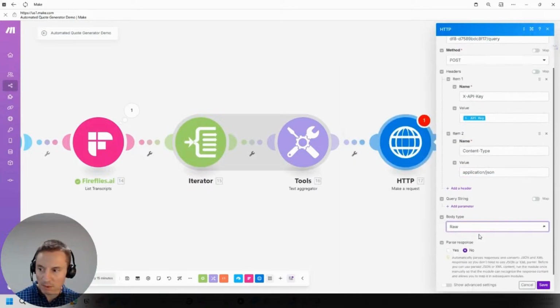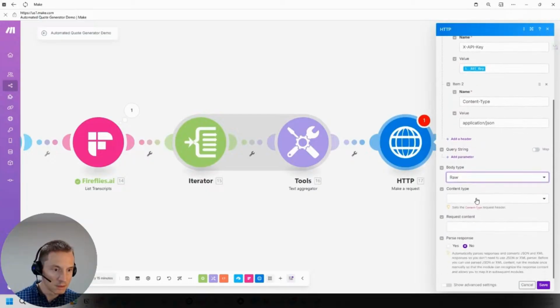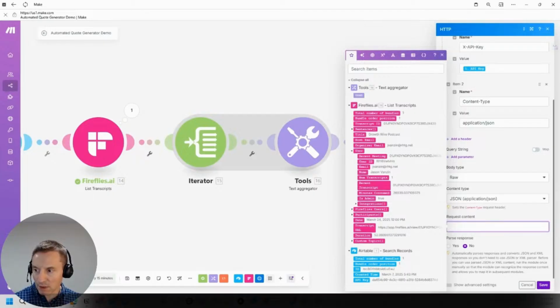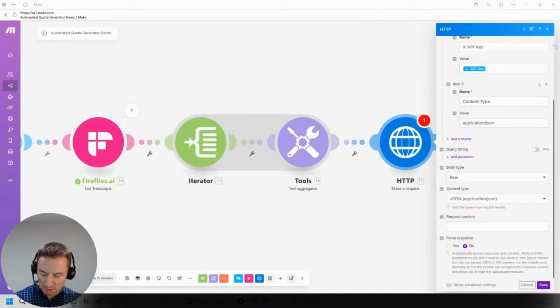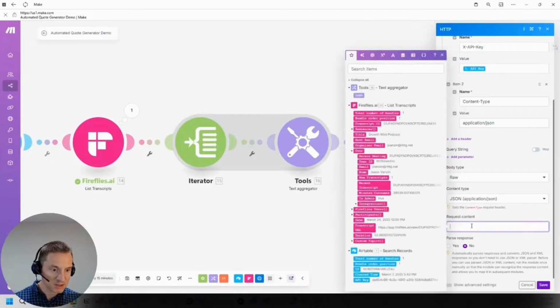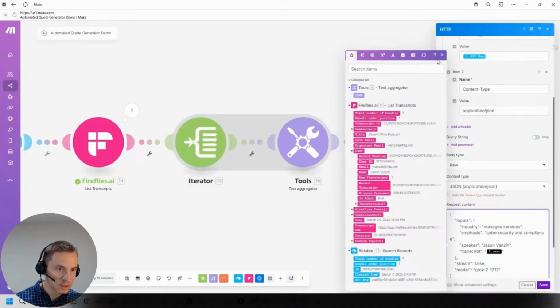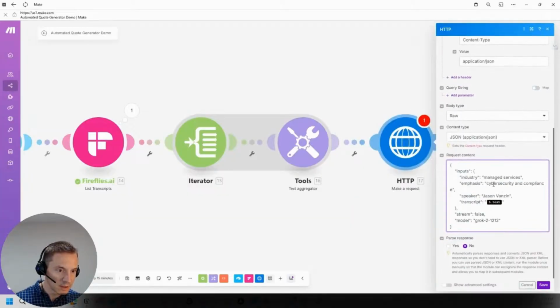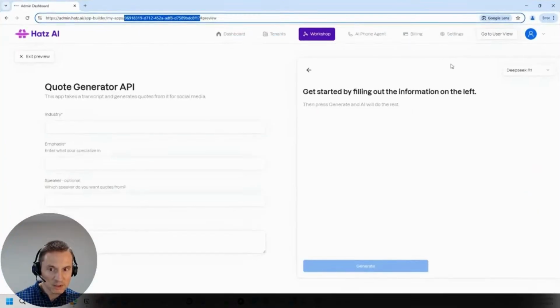Body type is going to be raw. Content is JSON. And then we've got to put our string in here. Again, I'm just going to copy and paste this to save time. What we're doing here is saying, if you remember, I'll just bring this up here.